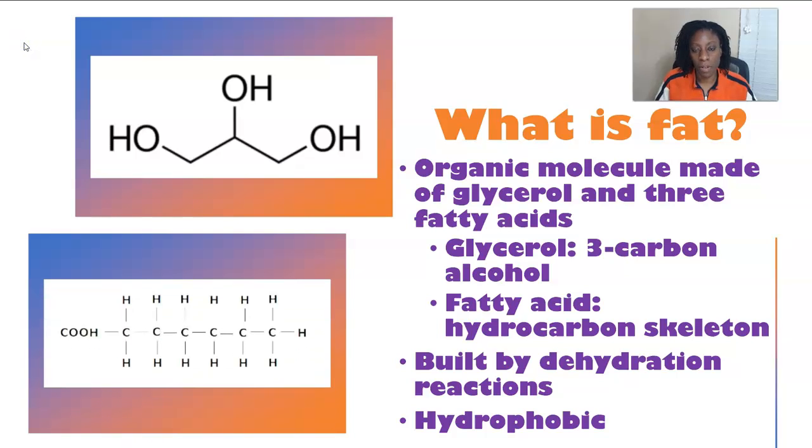So again, this is different from the other 3 biomolecules. Each of those biomolecules, carbs, proteins, and nucleic acids, has a monomer, which is an individual unit, that joins with identical or similar monomers to build polymers. Think about it like a pearl joining with another pearl and another pearl to make a pearl necklace, or one train car attached to another train car or another train car on a train.